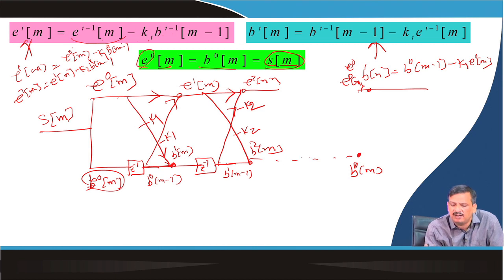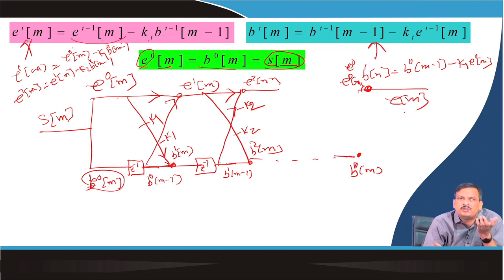This side I will get BPM, this side I will get EPM. So, what are BPM and EPM? BPM is nothing but the final error. So, the final error is nothing but EM, BPM or APM, whatever I can say, that is nothing but the final error. So, I can get the final error.